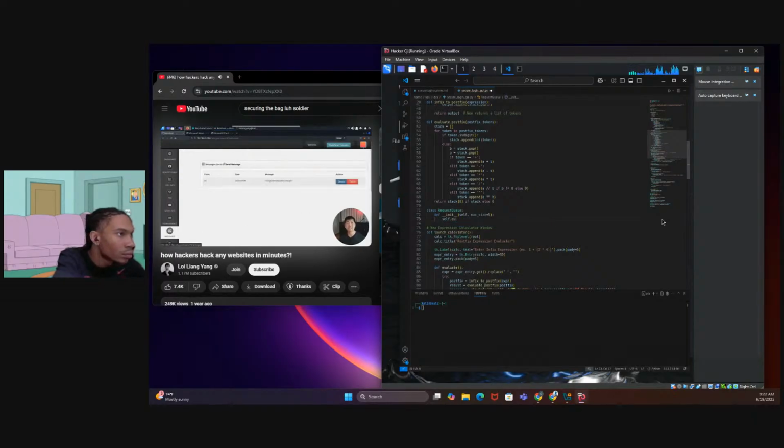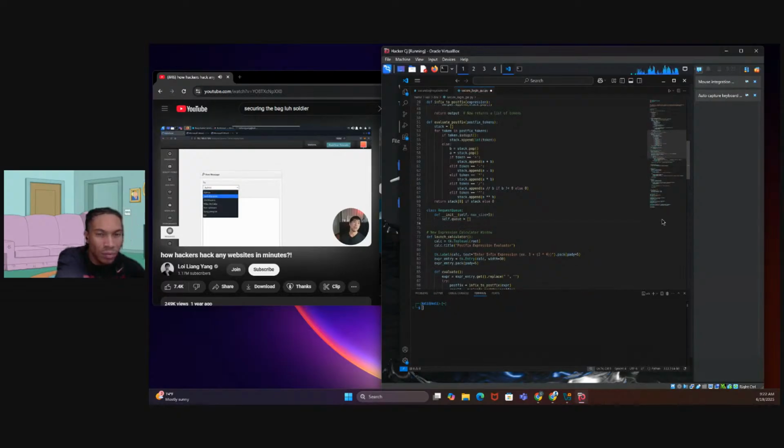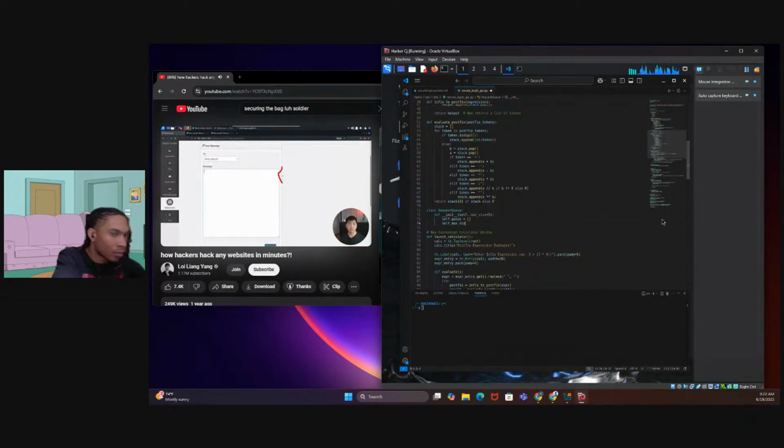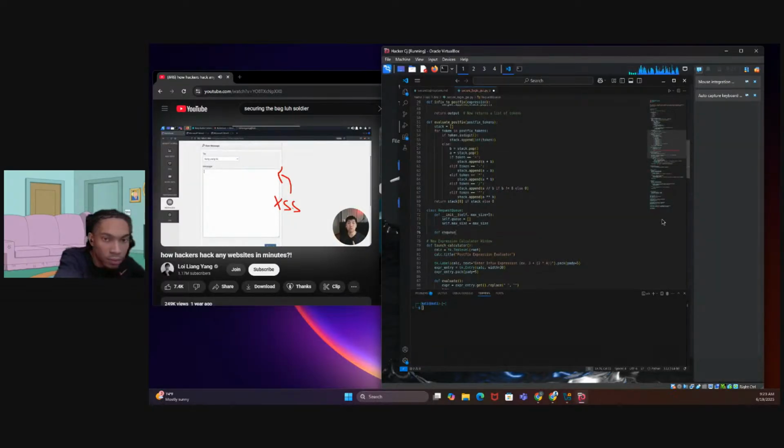Next up, we also have messages on the left. So when you click on the messages, you're able to send messages to the different users within the application. So these are the users that are stored in the backend database system. Typically, if you are able to send messages, you may be thinking about doing something called a cross-site scripting attack. This is where you can inject your own script, and when the user opens up the message, it possibly redirects them to hackerloy.com. All right, so those are things that you can do as part of sending out the message. So you send some scripts along with the message.